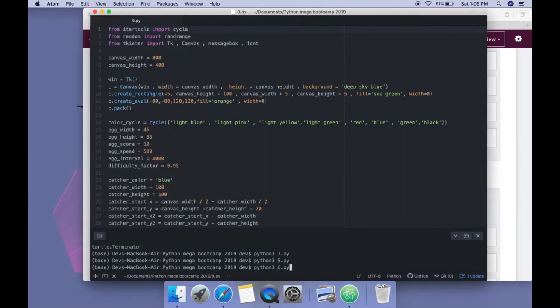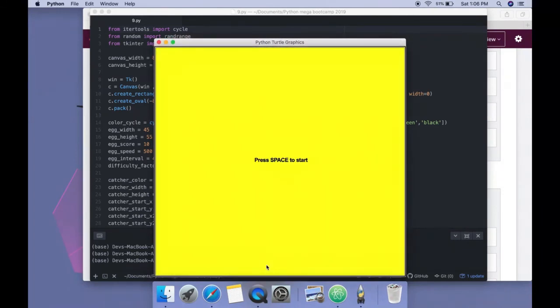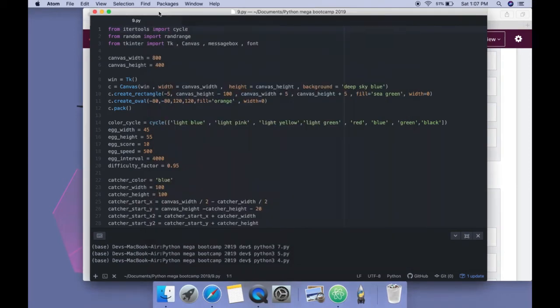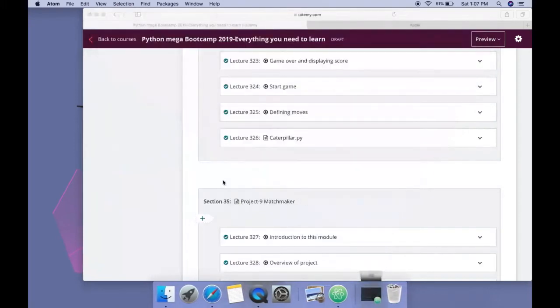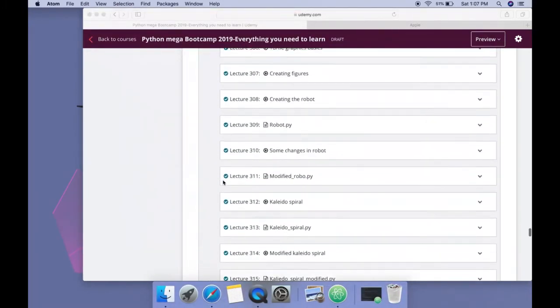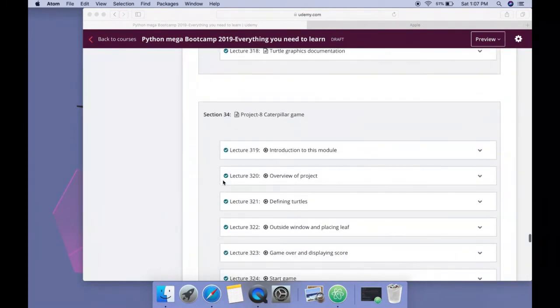And the one I'm looking for to show you, and very excited about, is the favorite of most of us, a caterpillar game, which most of you have already played. And we are also going to build this one here, in which we have a snake that eats leaves, gets score, hits the wall, and the game is over. And we have more games also here. So this section is full of projects for practice, so that there will be no doubt in any student.